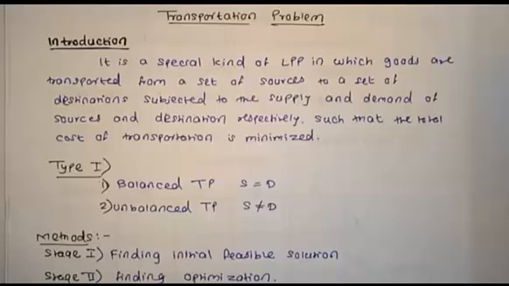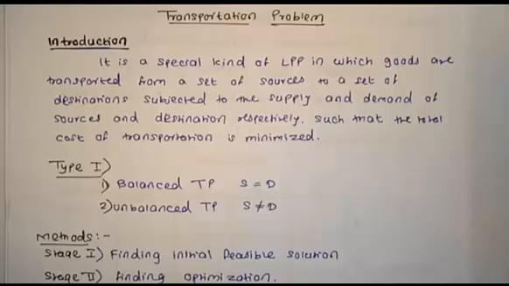Suppose a given problem is an unbalanced transportation problem, then we have to convert it into a balanced one by adding a dummy row source or a dummy column destination, whichever is necessary. The unit transportation cost elements of the dummy row or dummy column are assigned 0.